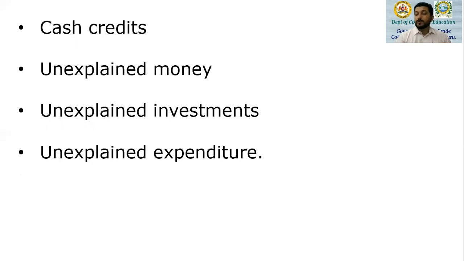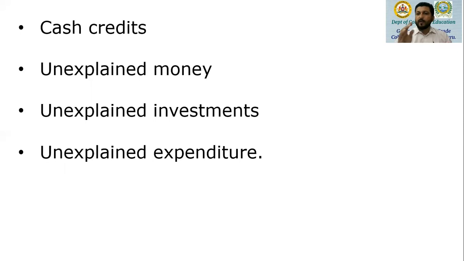Then we have unexplained expenditure. Suppose there is a marriage ceremony of your daughter, and amount is spent lavishly. More than 5,000 guests were invited. And while going back, each of the guests were given presents, that is for the presence in that celebration of the marriage.